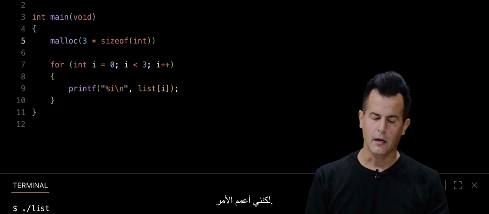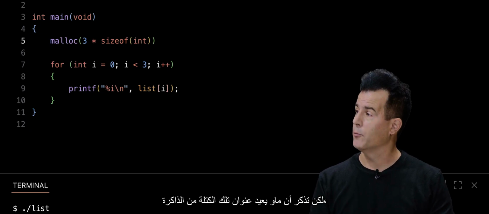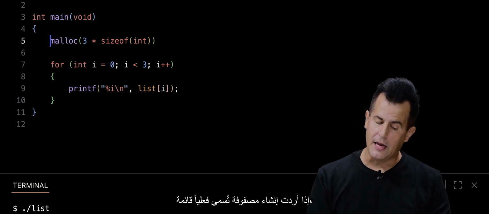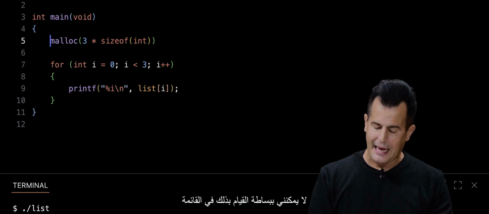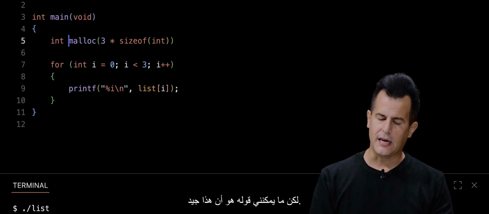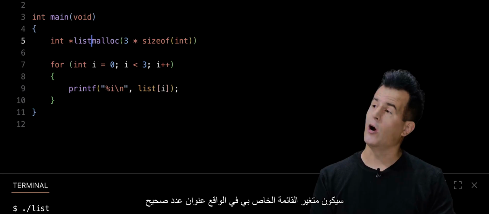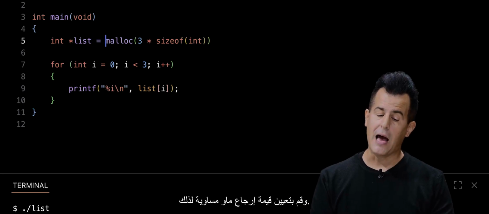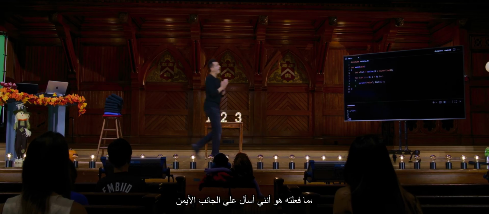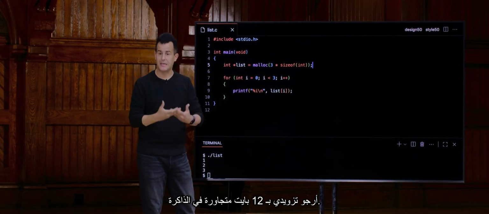But I'm generalizing it. But then recall that malloc returns the address of that chunk of memory, the address of the first byte. So if I want to create an array effectively called list, I can't just do int list like this yet. But what I could say is that, all right, now my list variable is actually going to be the address of an integer and set malloc's return value equal to that. So in code here, what I've done is I'm asking on the right-hand side, the operating system, please give me 12 contiguous bytes in memory.